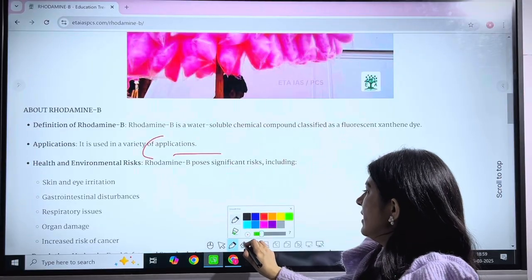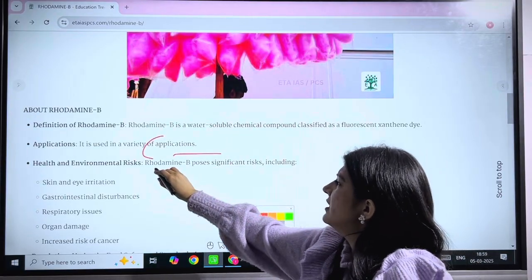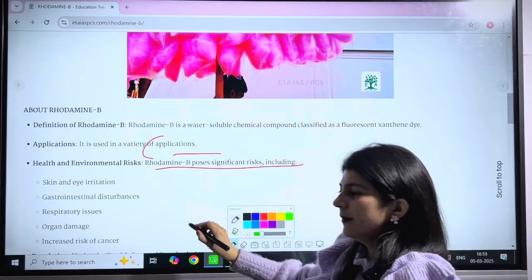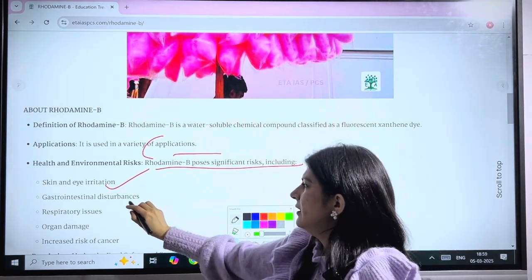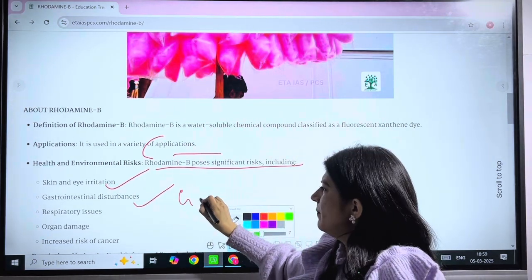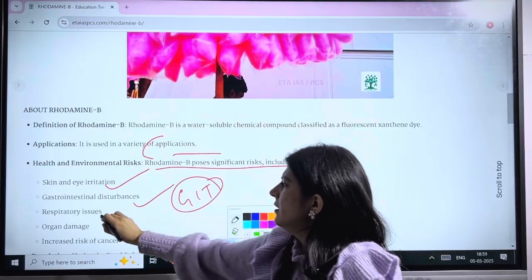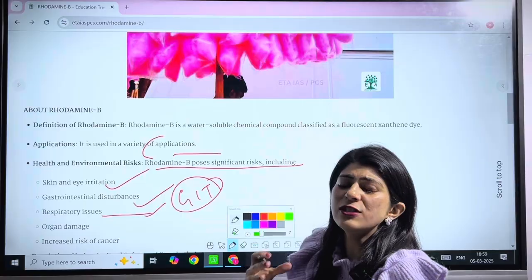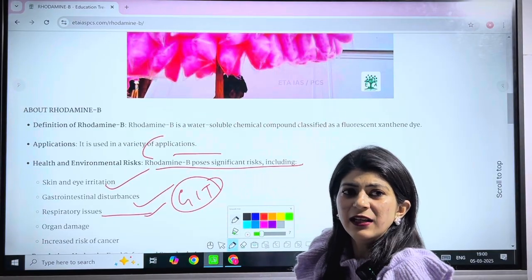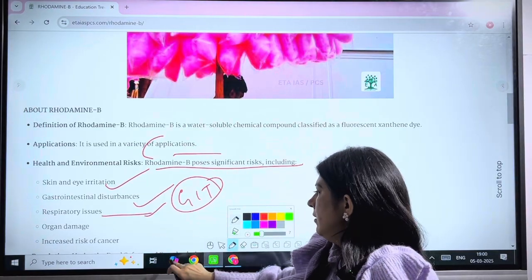Some of the risks related to rhodamine B include skin and eye irritation, then GIT disturbance, then respiratory issues as well, where the person is not able to breathe properly because of the lungs.